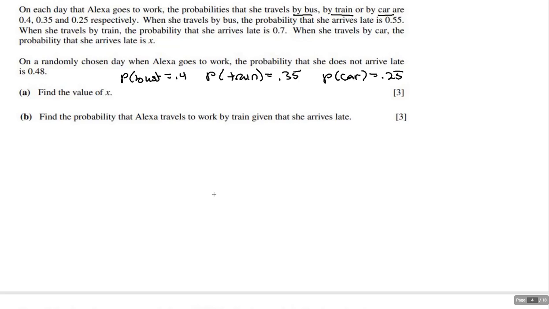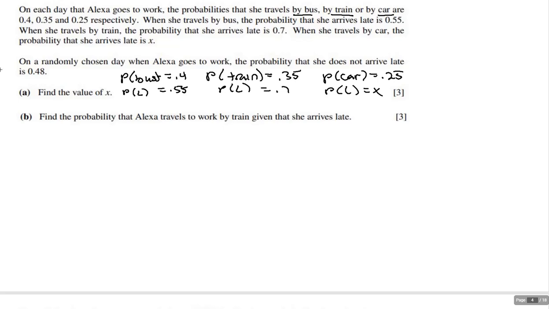All right, now it says when she travels by bus, the probability that she's late is 0.55. So let's go over here. Probability late when she rides the bus is 0.55. When she travels by train, the probability that she's late is 0.7. Probability she's late is going to be 0.7. Now this is with this. When she travels by car, the probability she's going to be late is going to be X. All right, so the first thing is it says to find X.